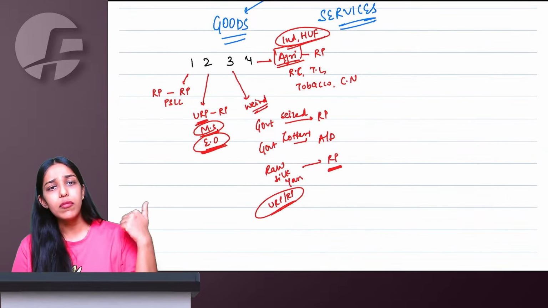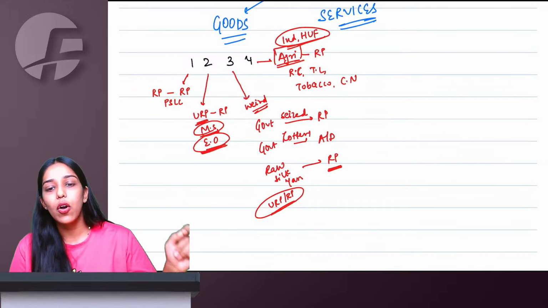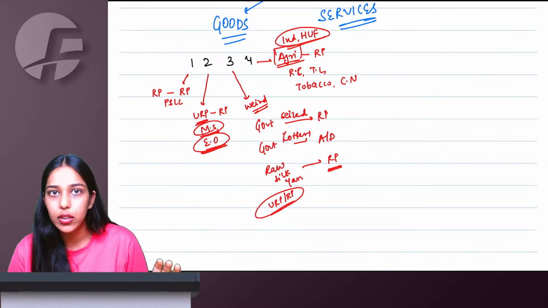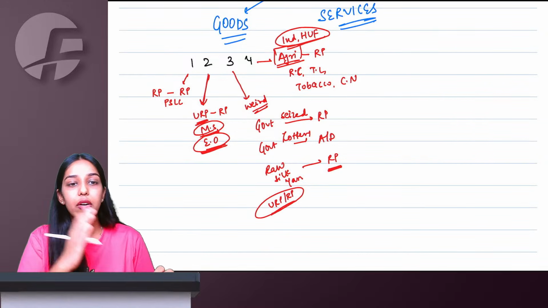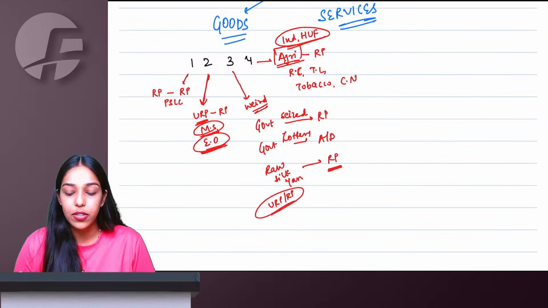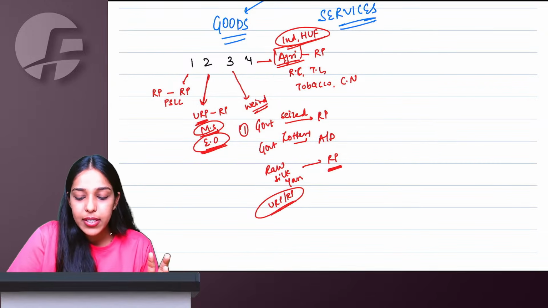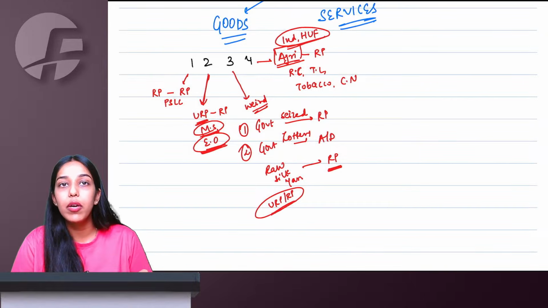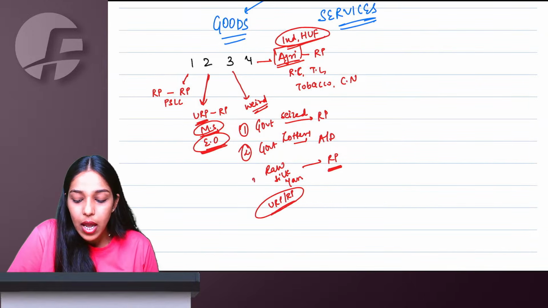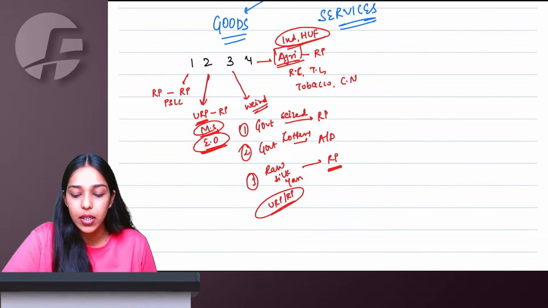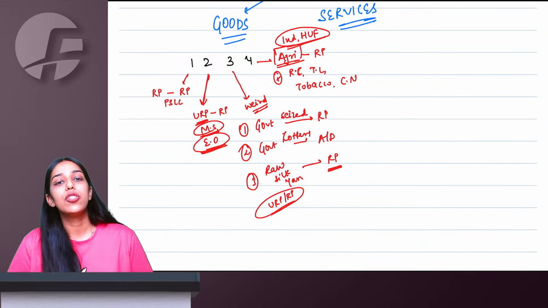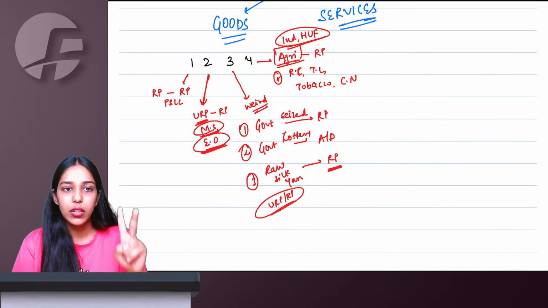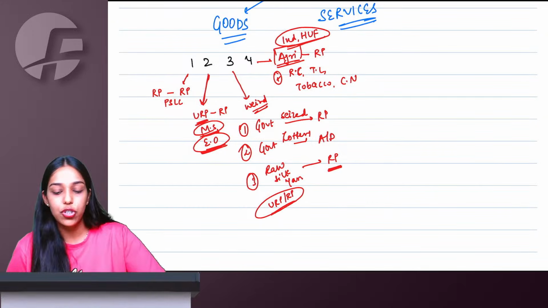So one is a registered person supplying priority sector lending certificate to another registered person. 2, unregistered to registered metal scrap, essential oil. 3 things, government seized goods vehicles to registered person, government lottery tickets to agents, distributors, and raw silk yarn to registered person. And four is agriculturist to registered person, raw cotton, tendu leaves, tobacco leaves, and cashew nuts.